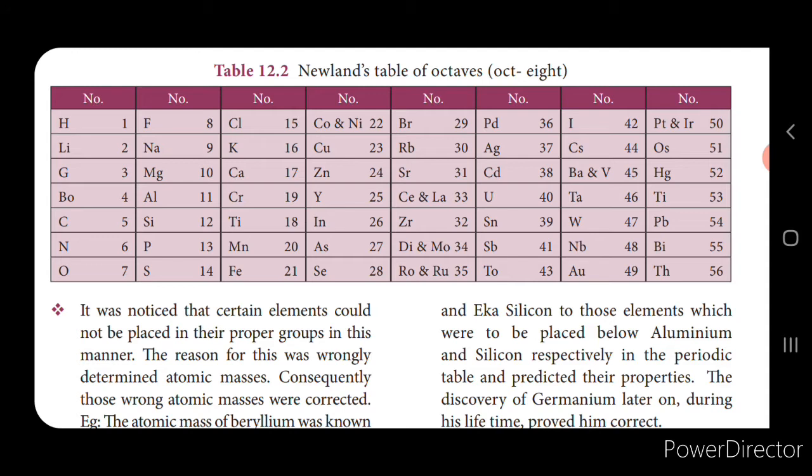Next is, the law of octaves is not valid for elements with higher atomic masses like calcium. Newlands' law of octaves is restricted only to the 56 elements and does not give any space for new elements if discovered. Now the discovery of the inert gases later on made the 9th element similar to the first element. For example, neon between the fluorine and the sodium. So these are the limitations of Newlands' law.